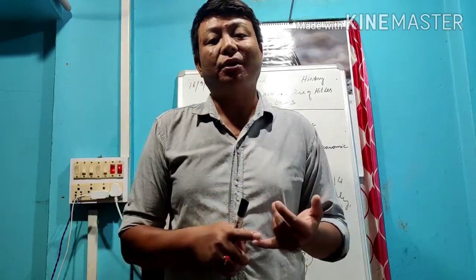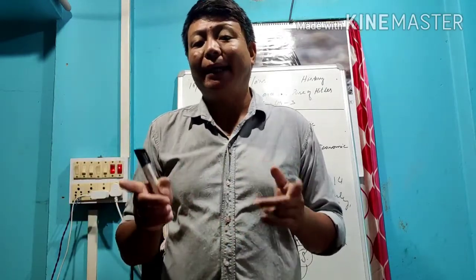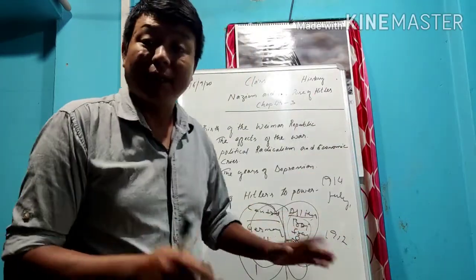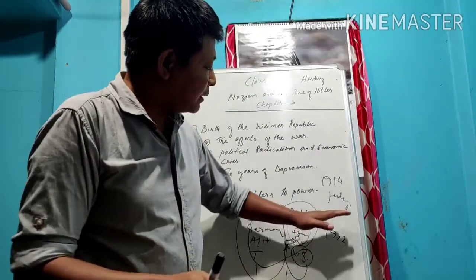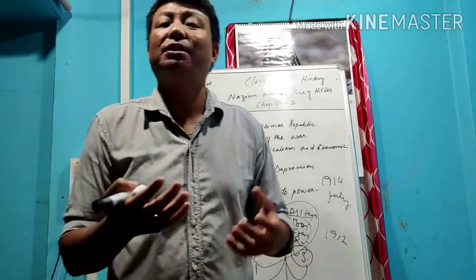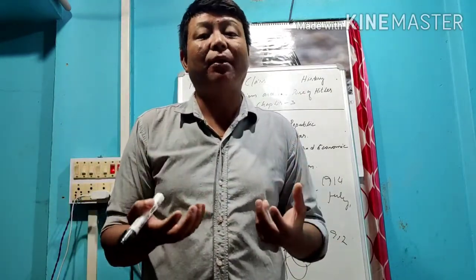In the League of Nations, it was declared that the Rhineland, the coal mine area on the border between France and Germany, would be given to France for 15 years, so that they could recover their war compensations. If you see the map of Europe, you will find that Germany and France have a border, and on that border is the Rhineland, which has abundant coal mines.